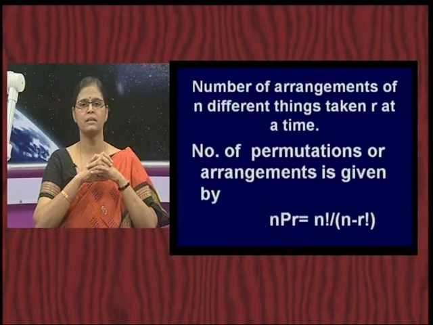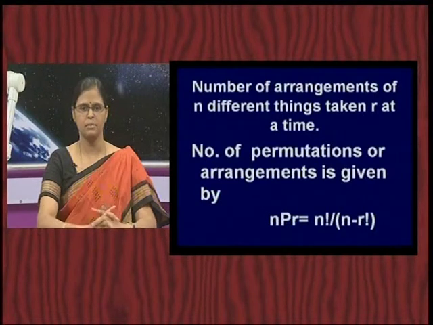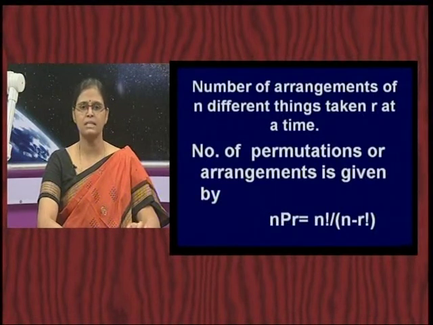So, the numerator would be n into (n minus 1) into (n minus 2), and the denominator would start with (n minus r), and you keep on reducing it by 1, that is (n minus r) into (n minus r minus 1), (n minus r minus 2) and so on, up to 1. So, that is the meaning of a permutation. Permutation is written as nPr and it is given by n factorial by (n minus r) factorial.